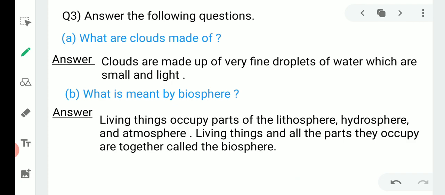Second question is, what is meant by biosphere? Answer: living things occupy part of the lithosphere, hydrosphere and atmosphere. Living things and all the parts they occupy are together called biosphere, which means all the living things present on the earth, whether plants or animals or any other living things, insects, they all occupy some place in the lithosphere or in the hydrosphere or in the atmosphere. That place occupied by all the living things is collectively called biosphere.